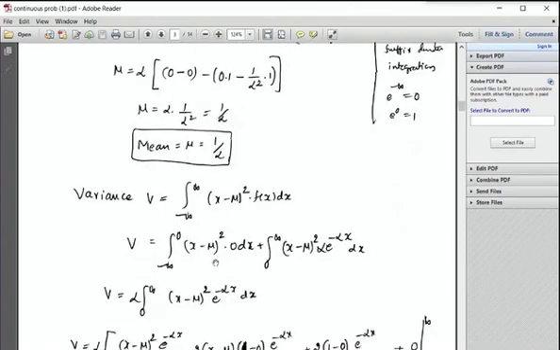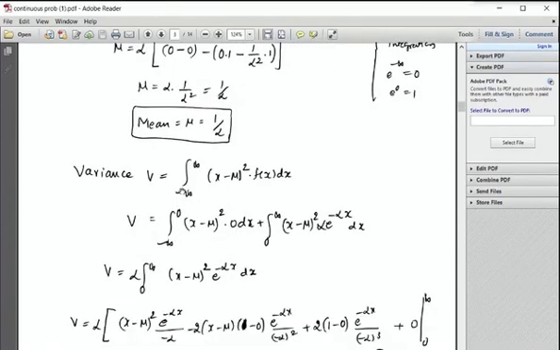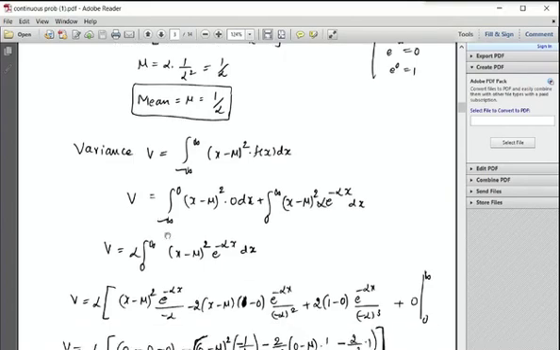Next, variance. Now we compute the variance. What is the formula? The integral from minus infinity to infinity of x minus mu whole square into f of x dx. Now you take the interval minus infinity to infinity as two subintervals: one is minus infinity to 0 and the other 0 to infinity. Minus infinity to 0, x minus mu whole square into f of x.